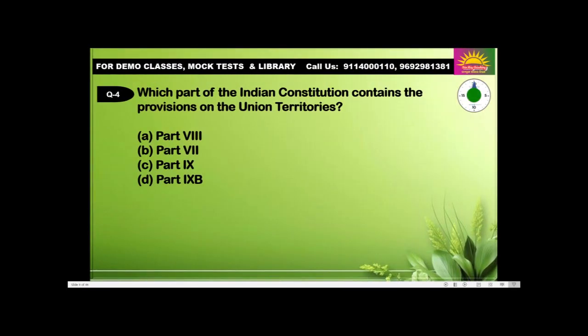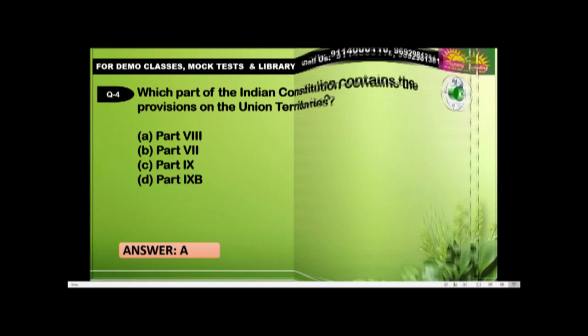Question number 4. Which part of the Indian Constitution contains the provisions on the Union territories? Part 2, Part 3, Part 9, Part 9B. Answer is Part 3. Okay.